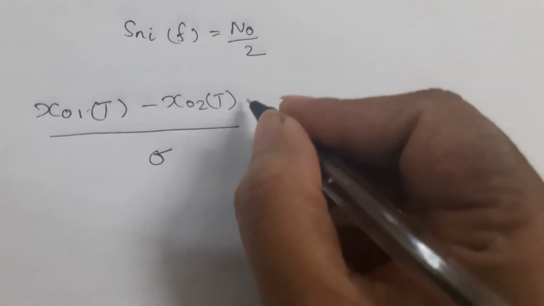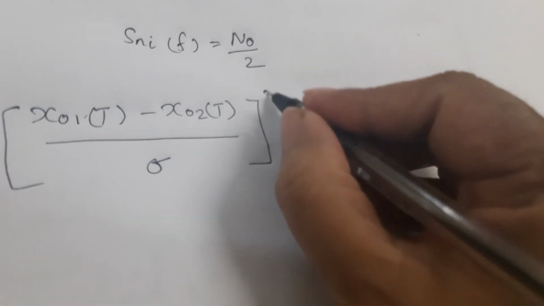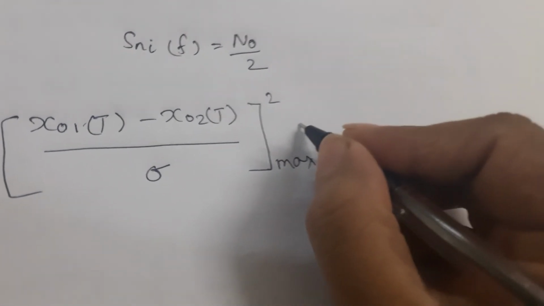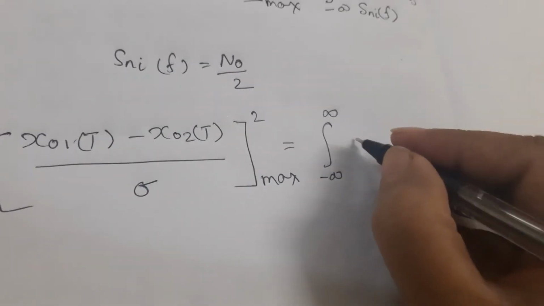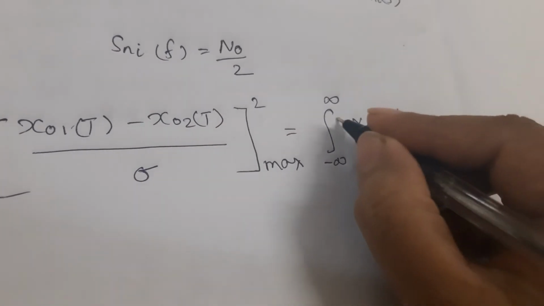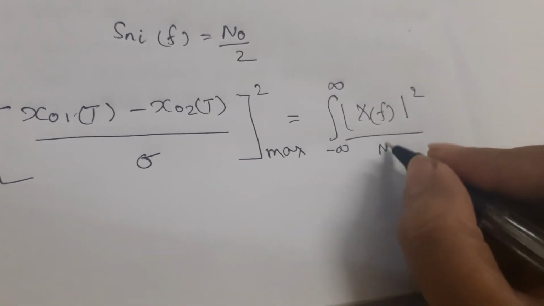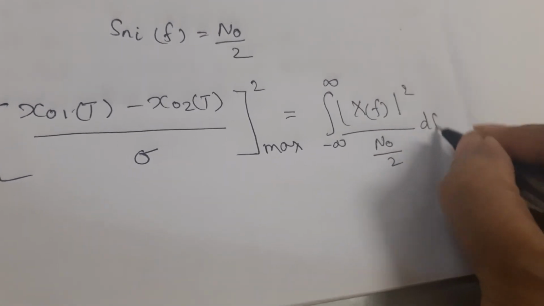Putting this value of S ni in the above equation, we will get x naught 1 of t minus x naught 2 of t over sigma whole square maximum value equal to integration minus infinity to infinity mod x of f whole square over n naught over 2 df.